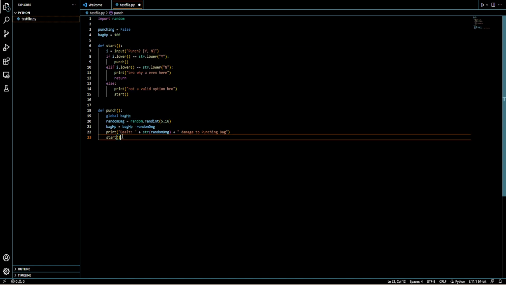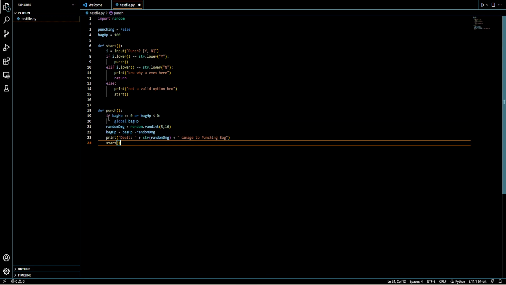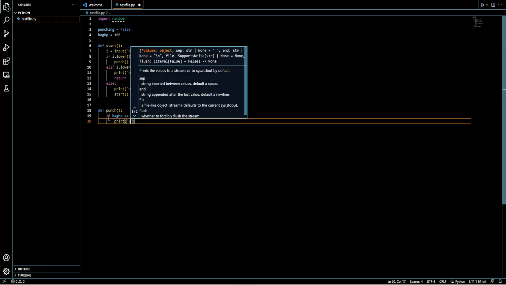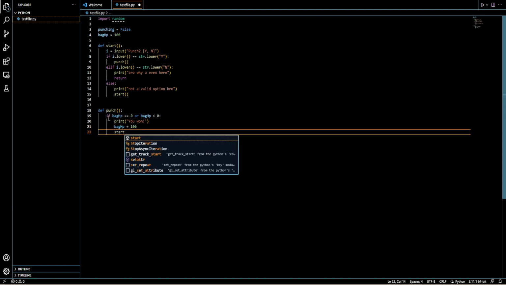And now what we could actually do is we can do this. If bag HP equals 0, or, no, never mind, it is just or, bag HP is lower than 0, then print, you won, bag HP equals 100, start.